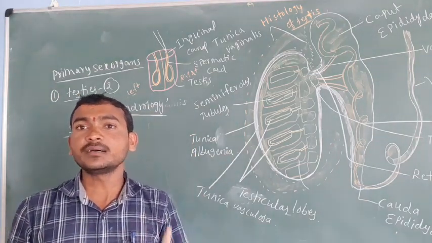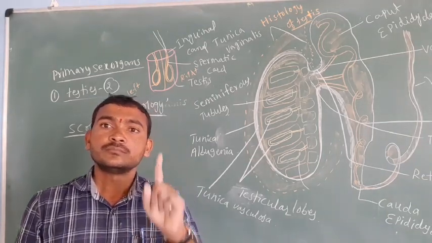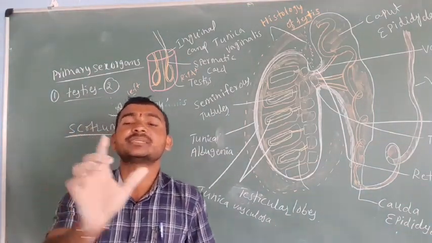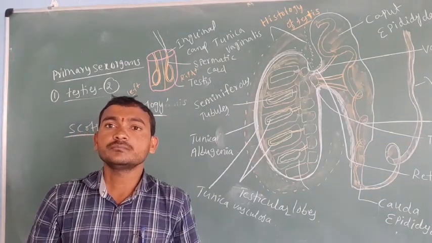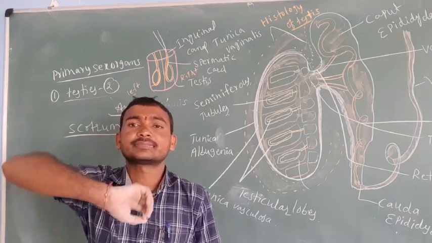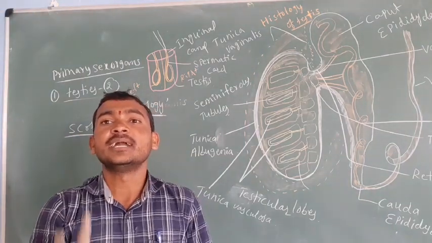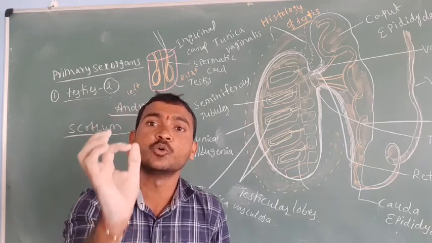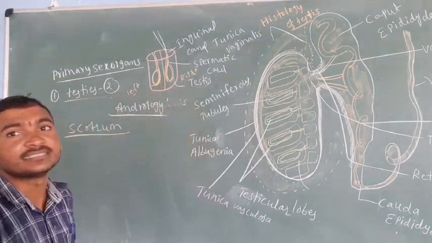What is the work of the scrotum? The scrotum should maintain the normal temperature. How? The scrotum has some sweat glands. The sweat glands release more sweat, which helps maintain the normal temperature in the scrotum. In the scrotum, how many testes are there? Two testes are there.